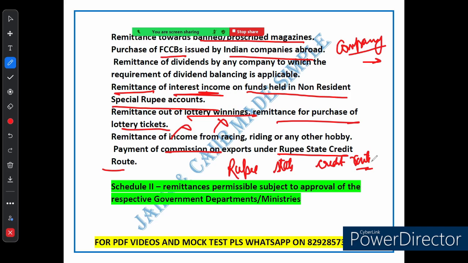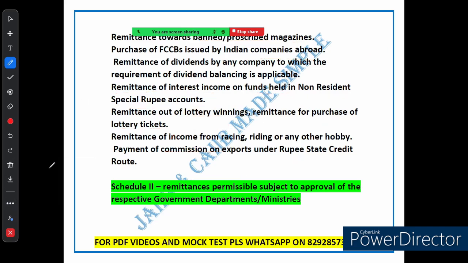So let's summarize. While the LRS allows you to send money abroad for many reasons, there are strict rules about what you can't do, whether it is investing, gambling, or certain types of phone services. It is important to know what is not allowed so you don't run into any issues. Now let's talk about schedule number 2.